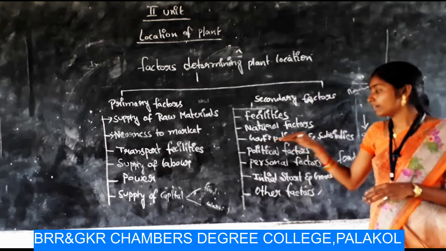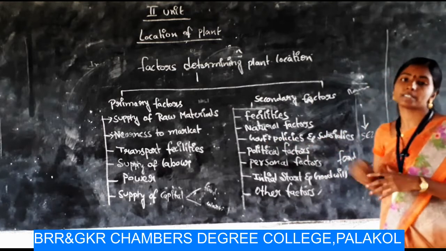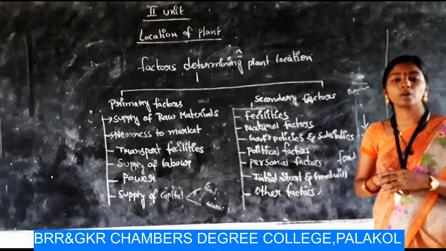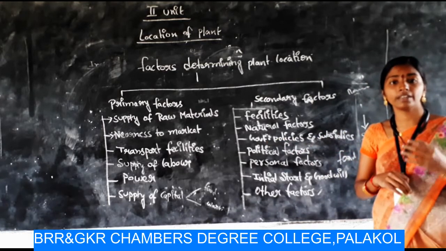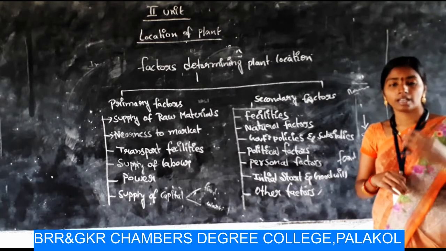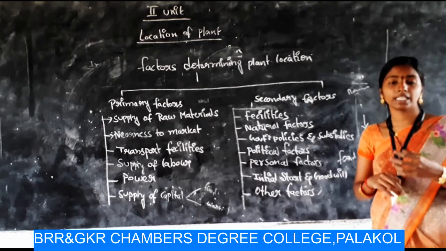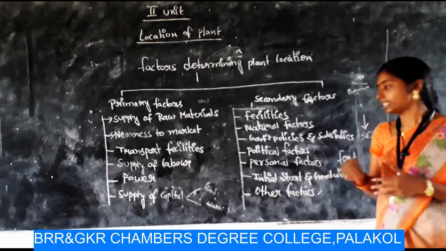Next one, government policies and subsidies. These are the elements that are given to the industries by the government.